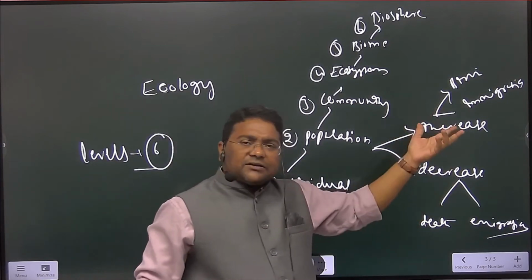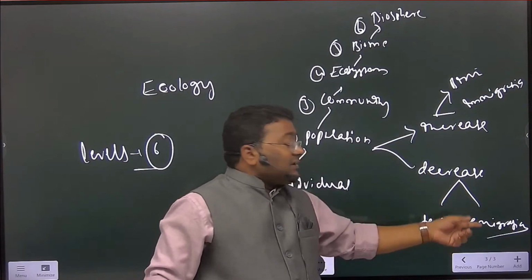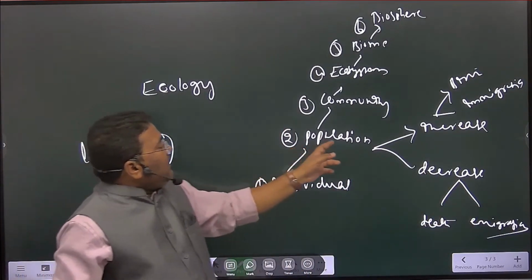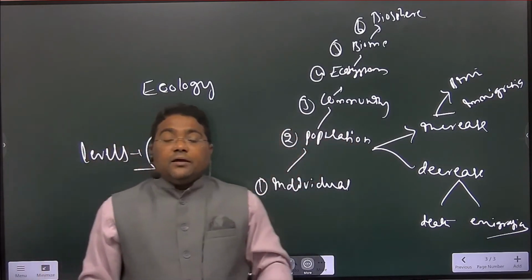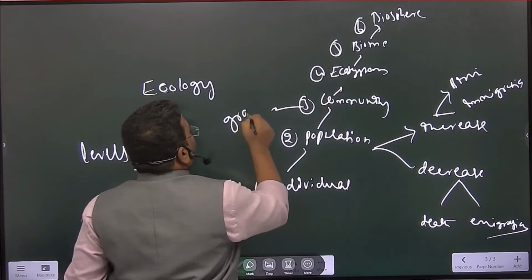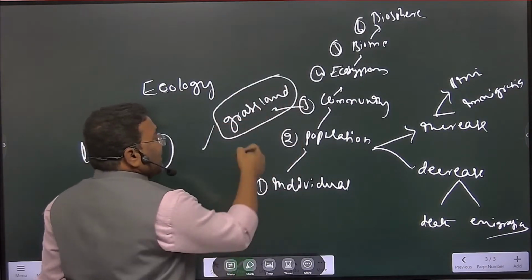There are other factors also, but here I am giving the basic points. And decrease is death or emigration, right? I hope you are understanding here. And the population becomes a community. Generally in a community, the dominant, for example, a grassland community.